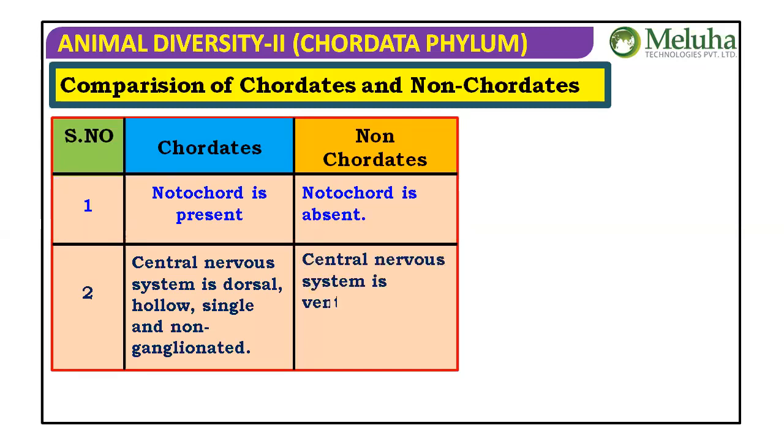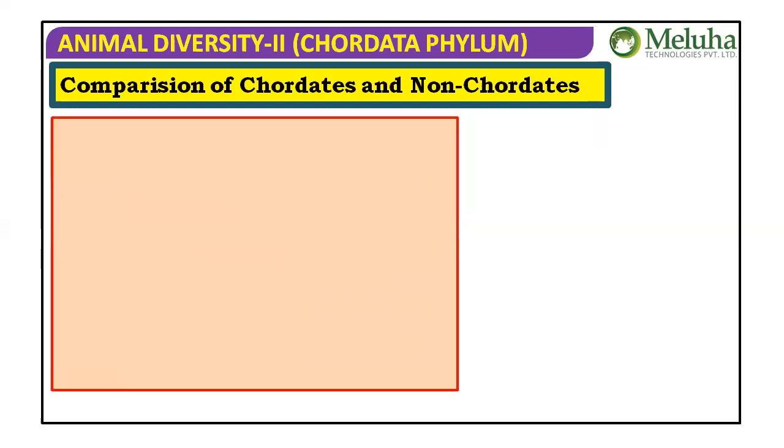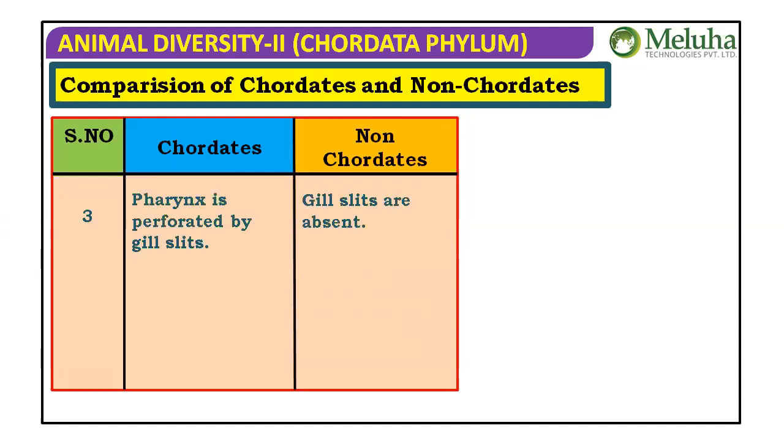What do you say in case of non-chordates? Keeping earthworm in mind, you can say it is ventral, solid, and a double ganglionated nerve cord. Some more characteristic features. The pharynx is perforated by gill slits. Pharyngeal gill slits are present in chordates. No pharyngeal gill slits in non-chordates. Though they have gills, gill slits are absent.